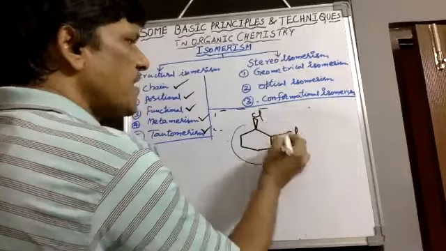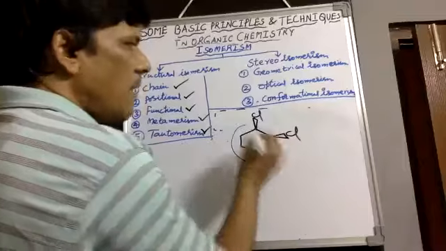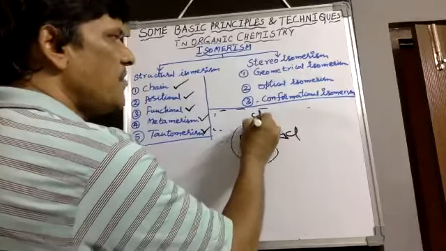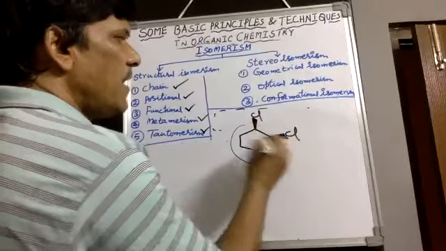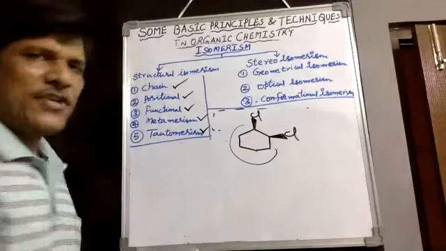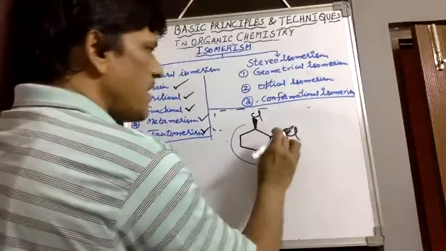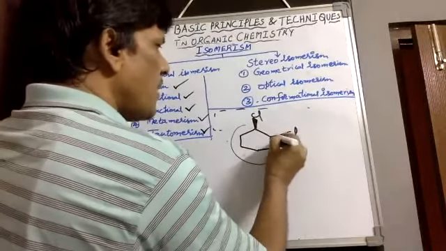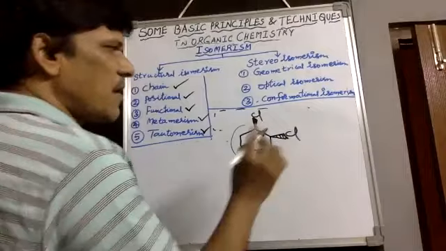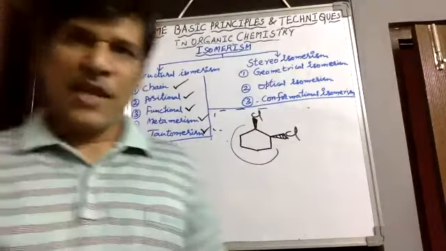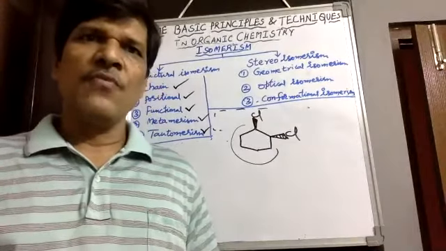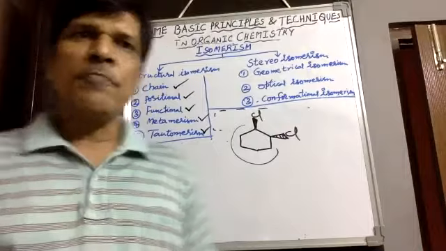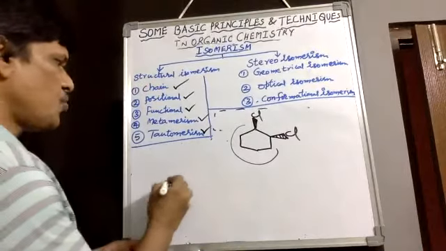If both the chlorines exist in the same plane, both in solid wedge or both in broken wedge, then definitely we would observe the cis isomer. If one is solid wedge and the other is broken wedge, then it is called the trans isomer. Like that, the same plane gives the cis isomer, and the opposite plane gives the trans isomer.